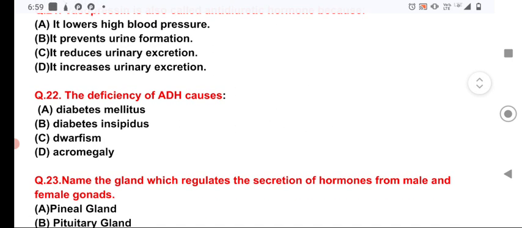The deficiency of ADH causes diabetes insipidus, in which repeated urine discharge happens. But in case of diabetes mellitus, which is caused due to the deficiency of insulin from the pancreas, it is similar in the function that there is repeated secretion of urine.